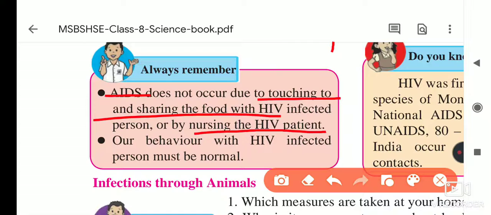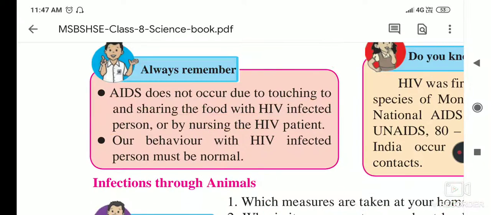This disease spreads when a person's blood comes in contact with another person's blood, or if you take donated blood infected with HIV, you will also get this disease. Our behavior with an HIV infected person must be normal.